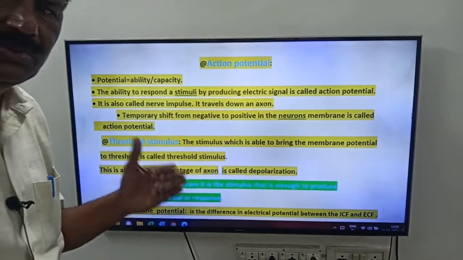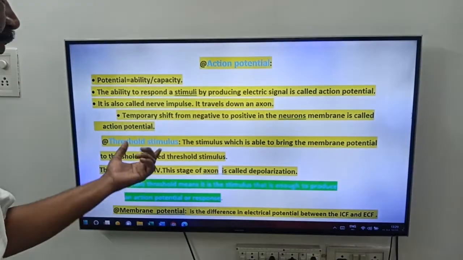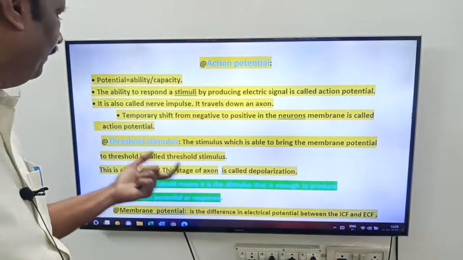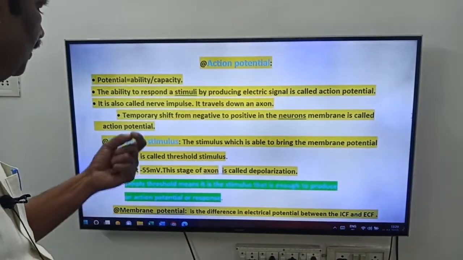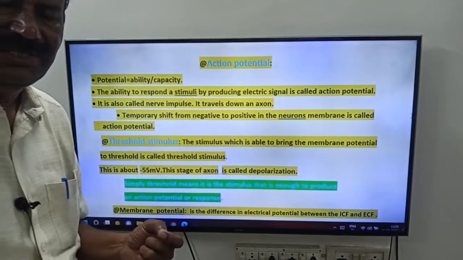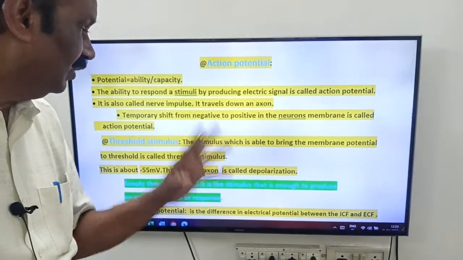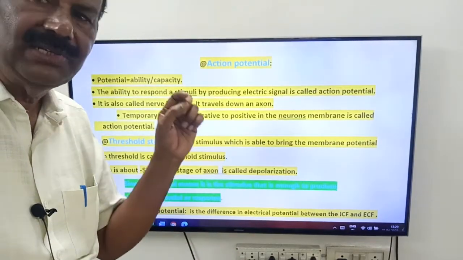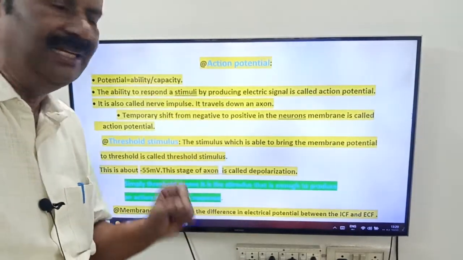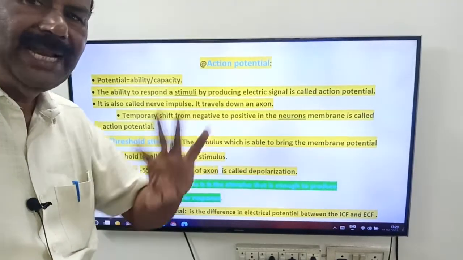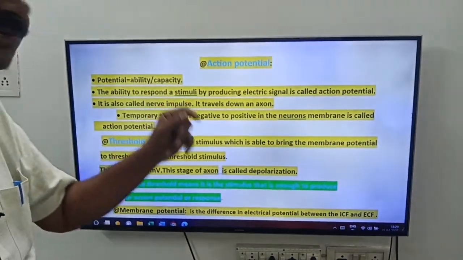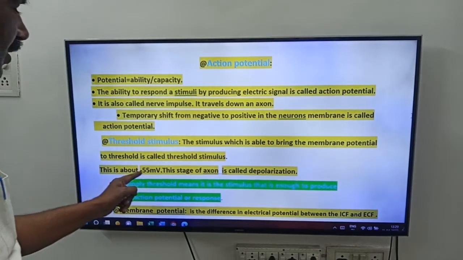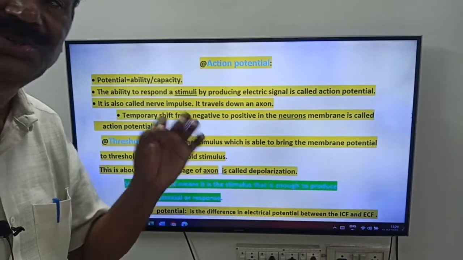Now come to threshold stimulus. What is threshold stimulus? The stimulus which is able to bring the membrane potential to threshold is called threshold stimulus. It is a stimulus that has the ability to bring the membrane potential to threshold. This is very, very important. This is about minus 55 millivolts.